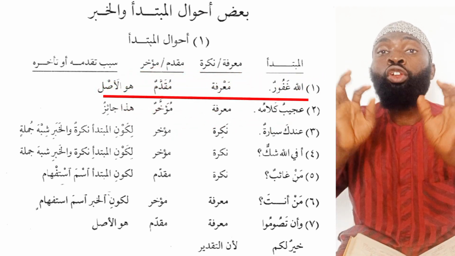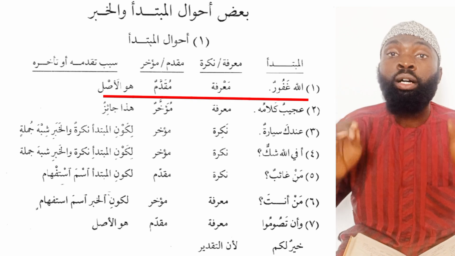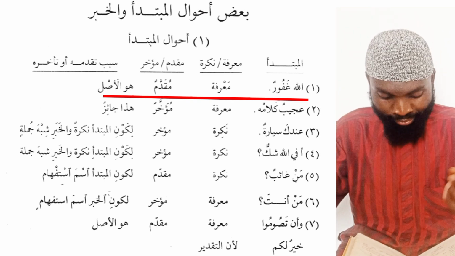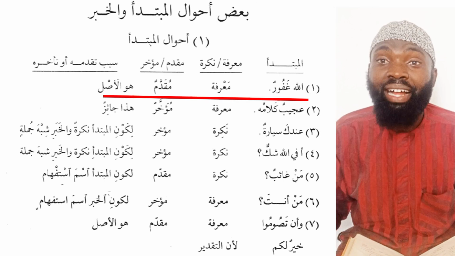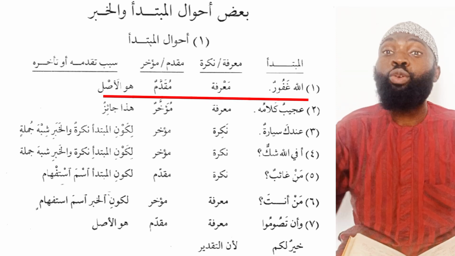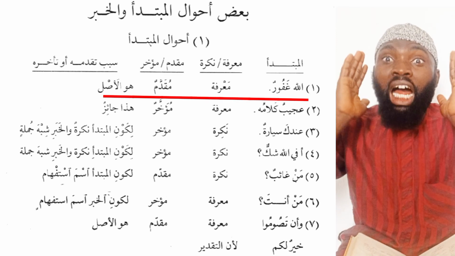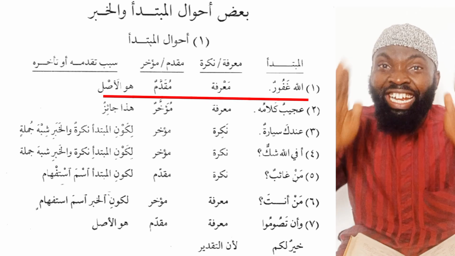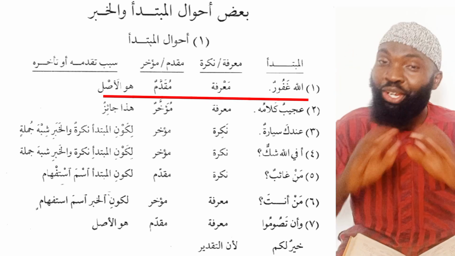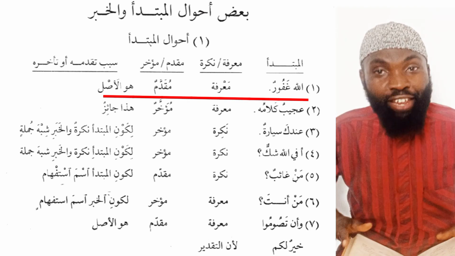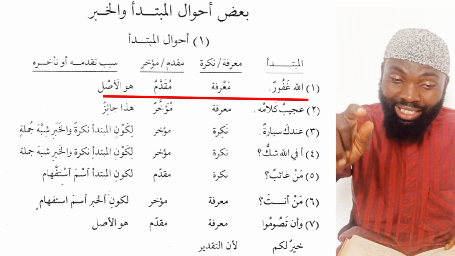Number one, we have Allahu Ghafurun. Allah is all forgiving. Now, the word Allah here, we can see it is ma'rifah. This is a definite noun, because when we mention Allah, we all know Allah. Allah is the Lord, the creator, the sustainer, the cherisher, the nourisher. We know him. So Allah, that is a definite noun. And it is the mubtada.